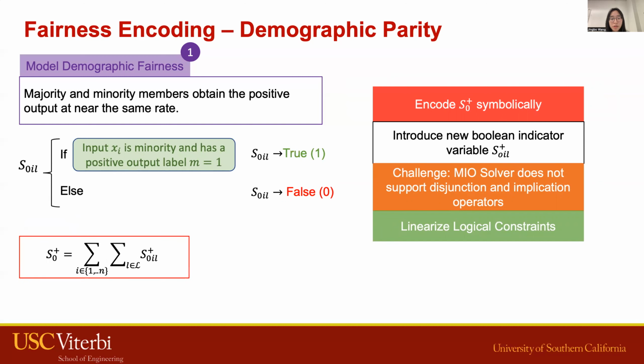Meanwhile, we also need to introduce a new Boolean variable to compute the value of S0 plus. If input xi belongs to minority and it also has a positive output class, then this indicator variable is true, otherwise it's false. Similarly, we also have to linearize its constraints for defining S0i plus. Furthermore, our framework is also flexible to encode other fairness properties as well, such as equal opportunity. Due to the limited time, I will not introduce the details.